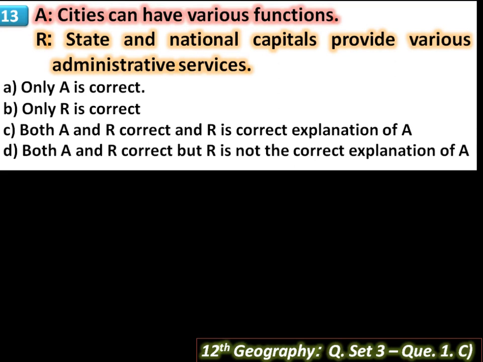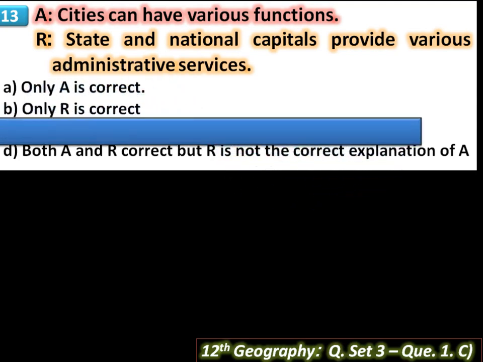The sentence is also correct because they generally carried out more than one function. As they grow, one of these functions may be a major one. For example, state and national capitals provide various administrative services. So here A and R is correct sentence and R is correct explanation of A.